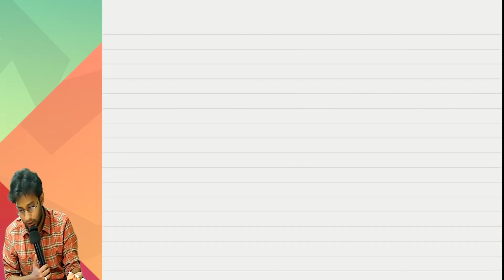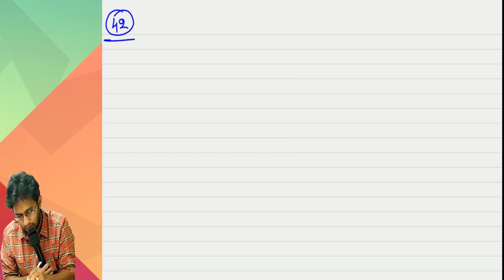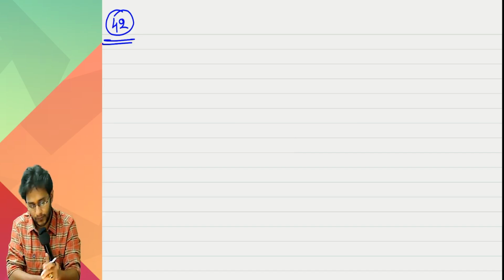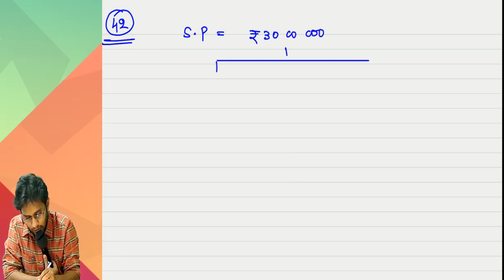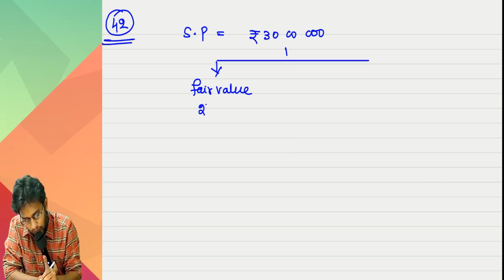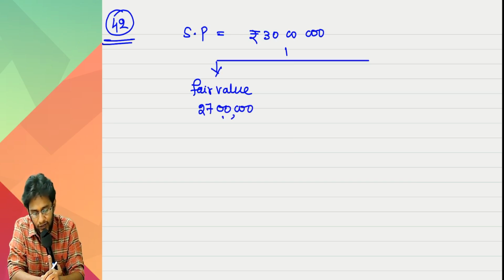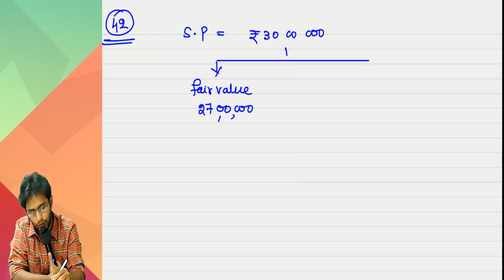This is the only question you have on sale and lease back, so please mark it important. It's a good question. So the selling price is 30 lakhs. In this, the fair value of the asset is only 27 lakhs. For your profit identification and all, you should consider only 27 lakh, because the genuine sale price is only that much.